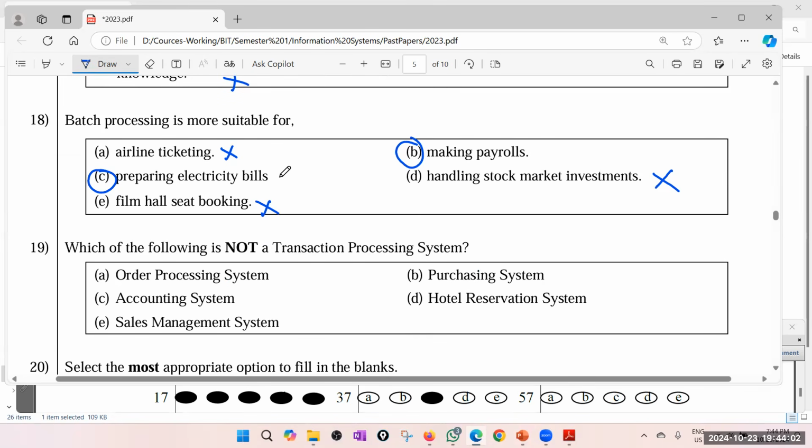Now, usually payroll means salary, and usually we process salary once a month. And usually we prepare electricity bill also once a month. But these days, electricity bills are getting more and more online, like your telecom bill where you can see live updates.